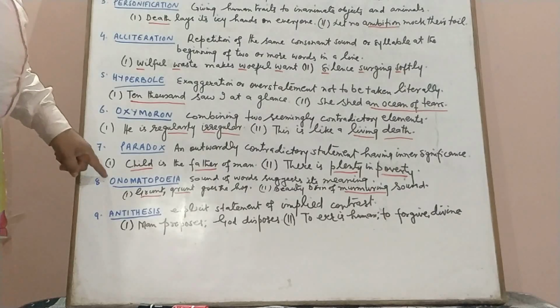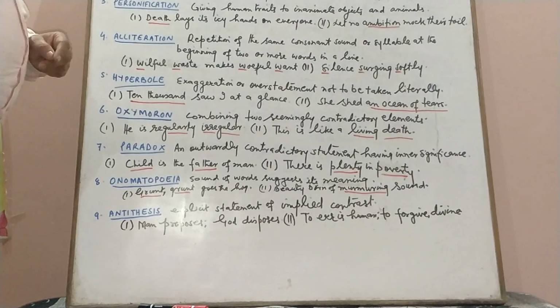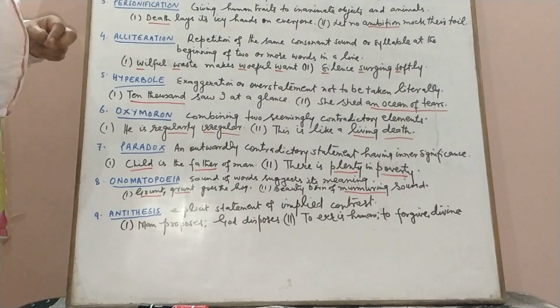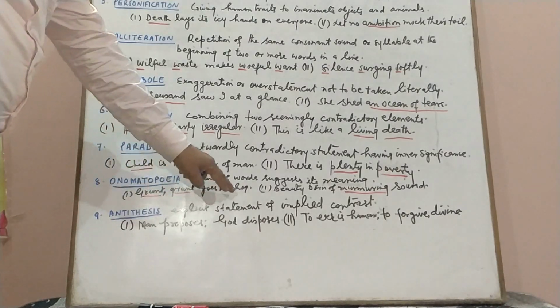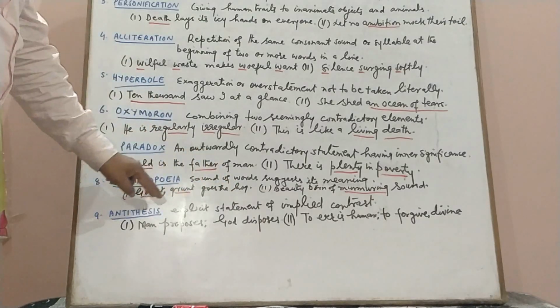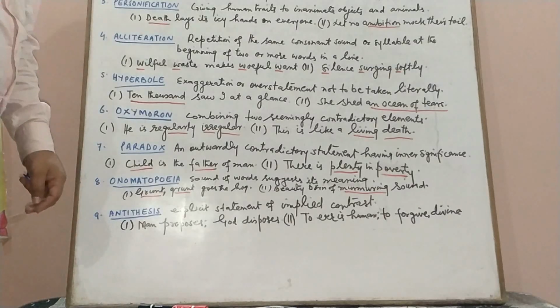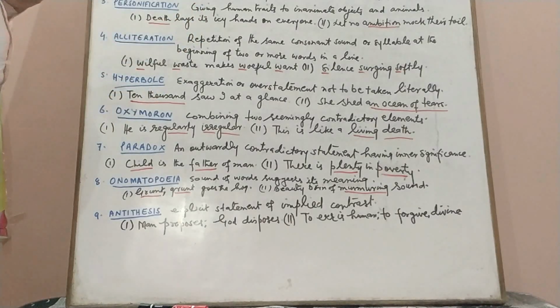The next is onomatopoeia. Onomatopoeia is a figure of speech where the sound of words suggests its meaning. For example, we say buzzing, we say "grunt, grunt goes the hog." This grunt means sound. "Beauty born of murmuring sounds of water." So this is onomatopoeia.